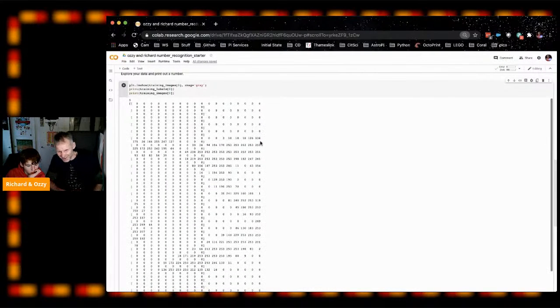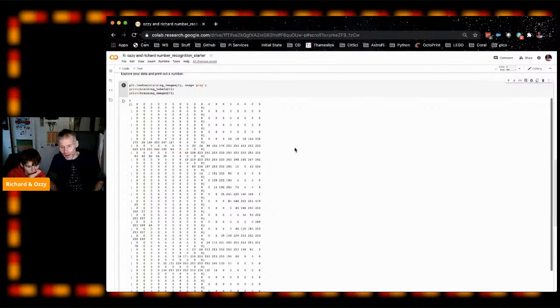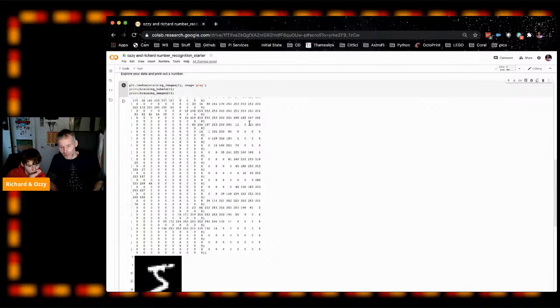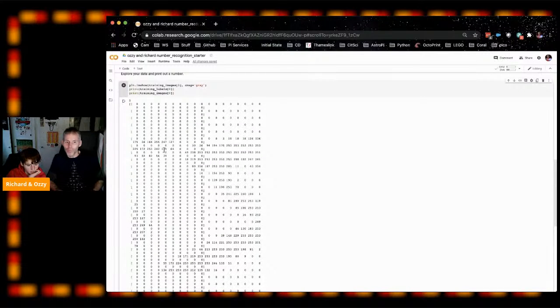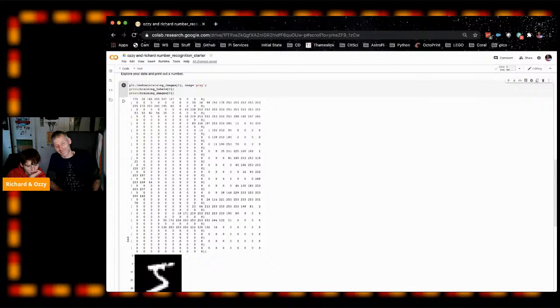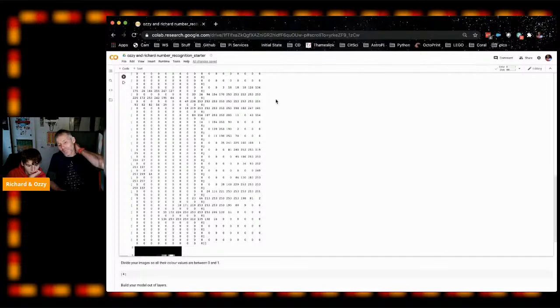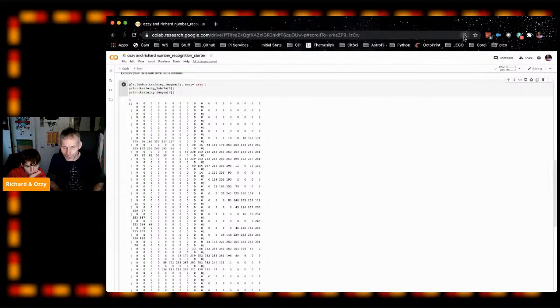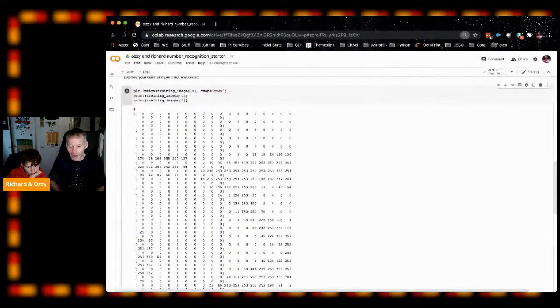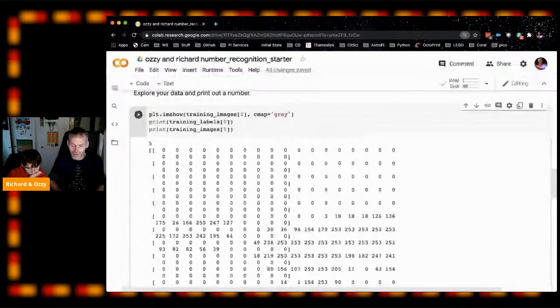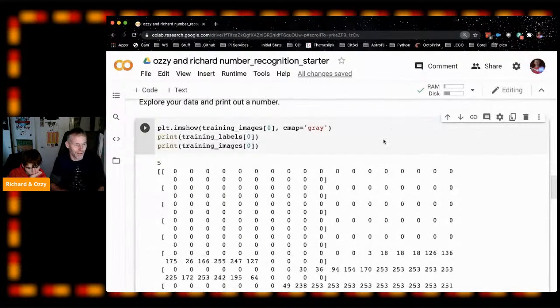If you squint, you can see that all the zeros are the black background of the image, and the higher numbers are the white, right? That's why it's scrolled over. Okay, let's zoom back in. So you can see that's how the algorithm is seeing the data, and it's almost how we see it as well.